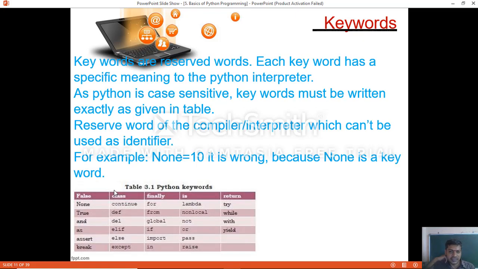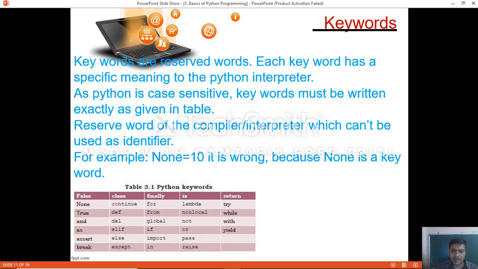So keywords are reserved words. Each keyword has a specific meaning to the Python interpreter. Python is case sensitive, so keywords must be written exactly as given in the table. Python is a case sensitive language, and keywords must be written exactly as given in the table.